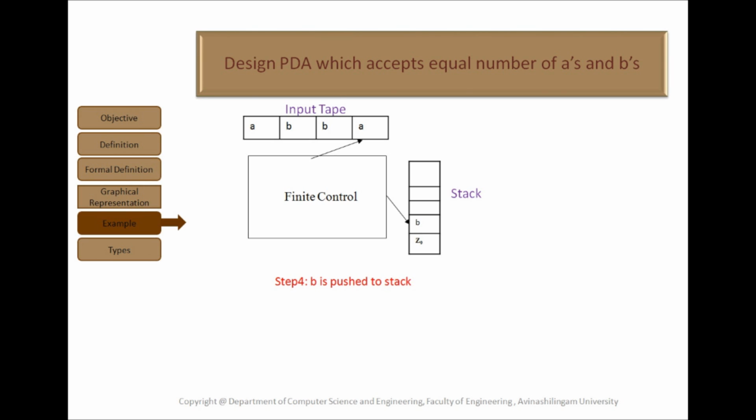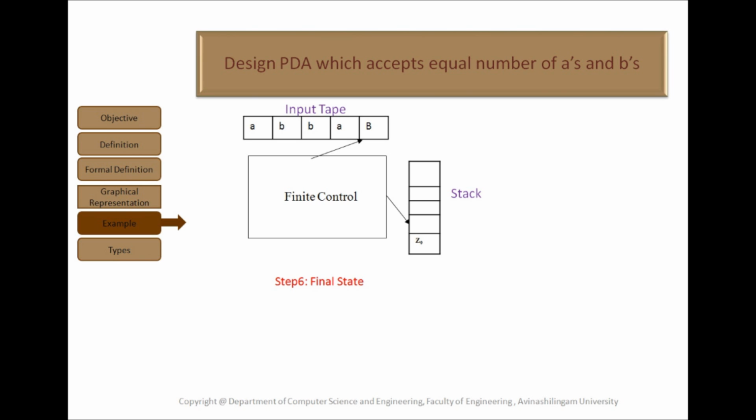Now it checks whether A and the topmost symbol on the stack are same or different. If it is different, we have to pop the stack symbol. So here it is different, so it pops the B. Now the finite control changes the pointer of the input tape to the B, and the stack also goes to the initial state. Here it reads the entire tape. Now the stack becomes empty. So we call the given input string accepted and it is successful.